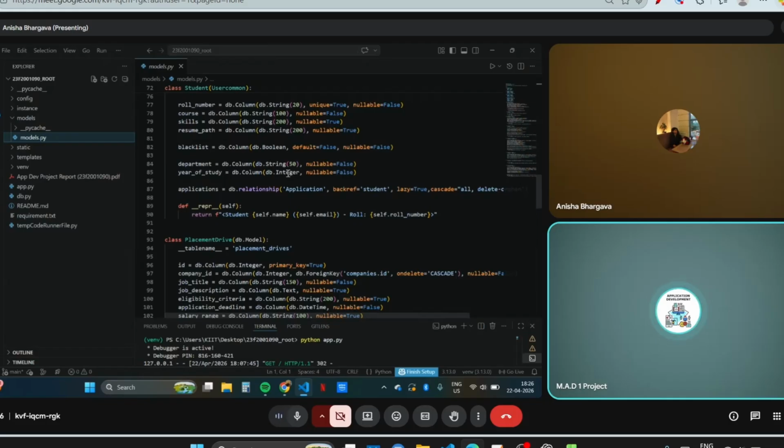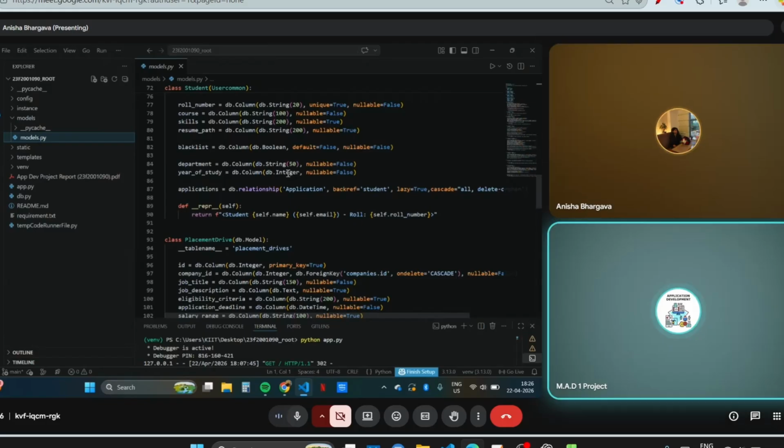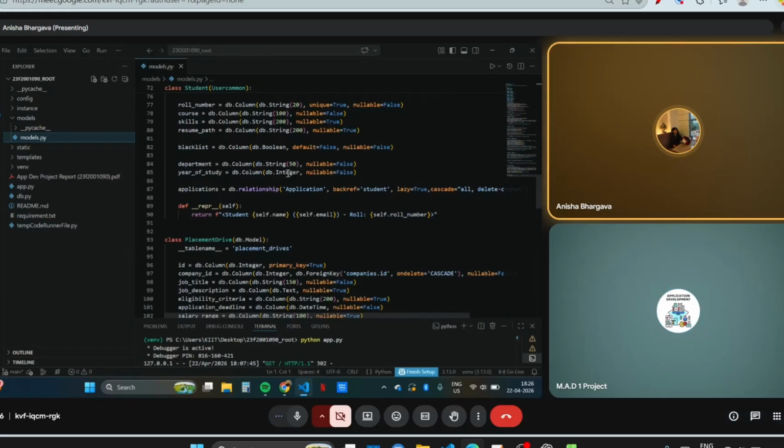And would you please explain what is this cascade equal to all, delete, etc., and what is the usage of this? What happens if we don't use this? How is this going to impact our website or data loading?